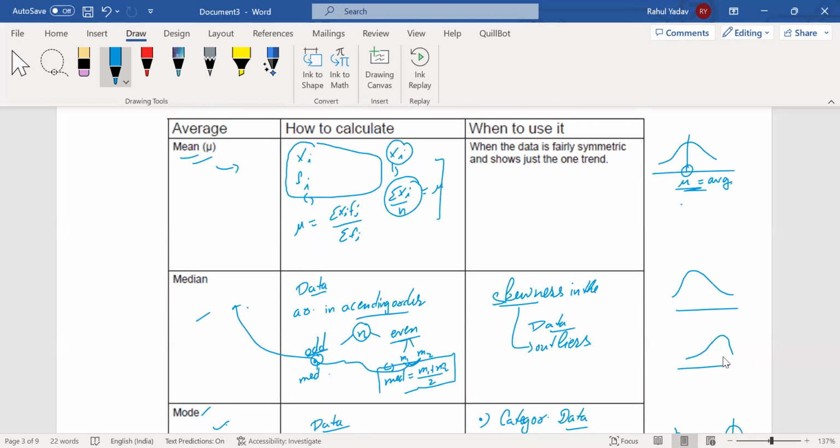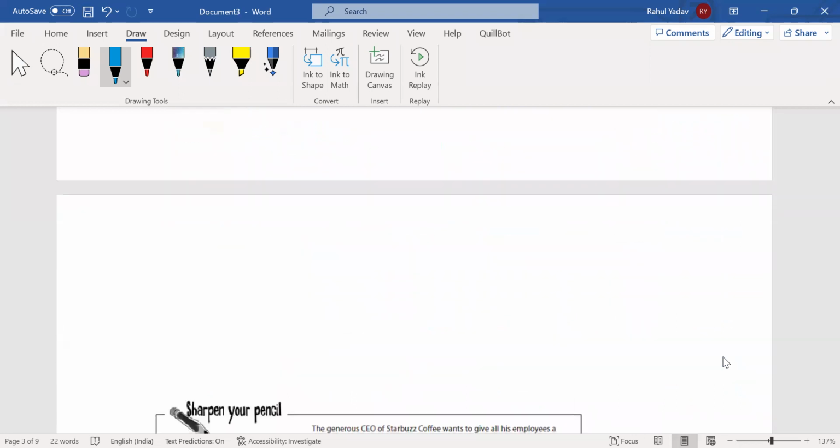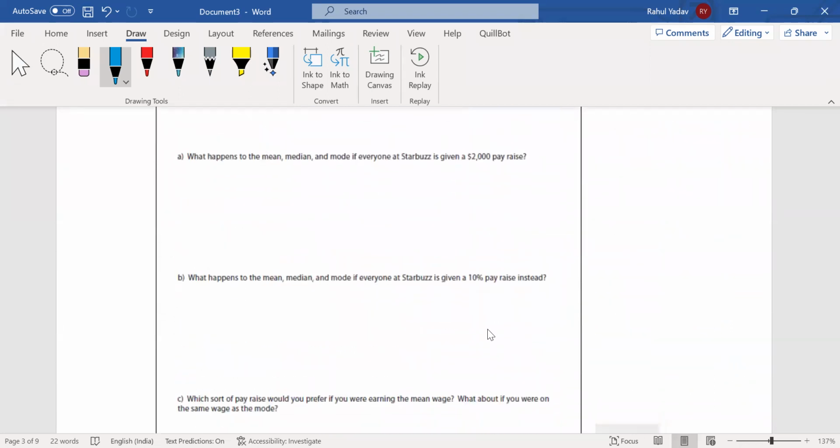mean, median, and mode. I hope I was fairly capable of giving you an idea regarding mean, median, and mode in these three videos, lecture 1, lecture 2, and lecture 3. So that was the combination of mean, median, and mode at once. Now let's take up some examples to understand how we deal with this kind of problem.